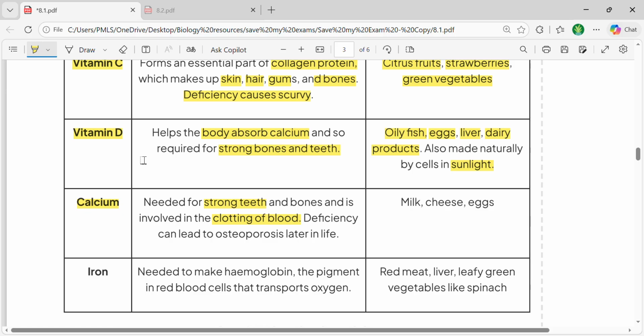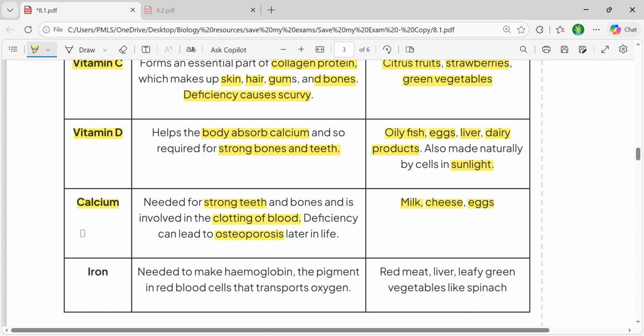And if calcium is not present in a certain amount, then it can lead to osteoporosis. Osteoporosis is a disease of bones in which calcium deposition is prevented, and the bones become very weak. So that's a disease that occurs in the absence of calcium. From where would you get the calcium? It comes from milk, cheese, and eggs.